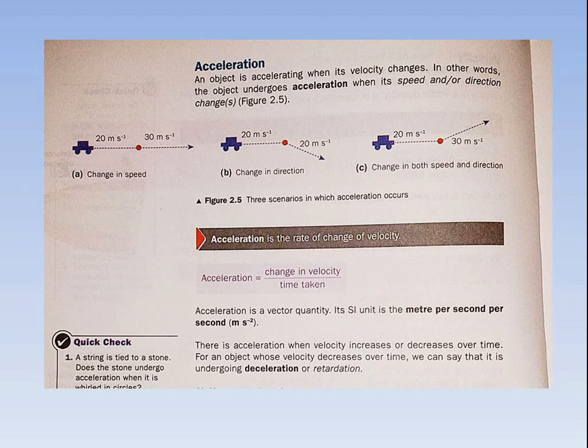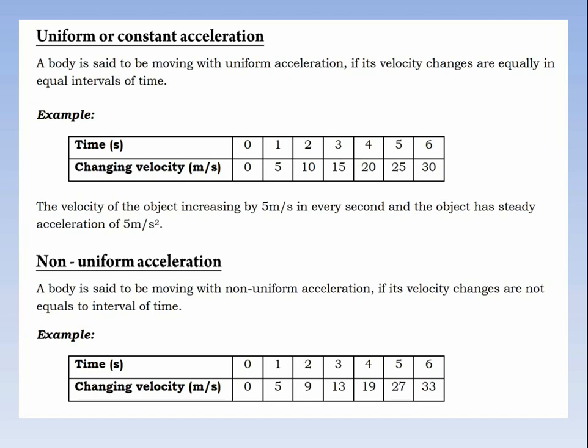But in the third case, speed changes from 20 meter to 30 meter and direction also changes. In this case also, there is acceleration in the motion of the object. Acceleration is the rate of change of velocity, and it depends on two things: change in speed or change in direction, or both. We can find out acceleration by using the equation acceleration is equal to change in velocity divided by time taken. The unit of acceleration is meter per second square.